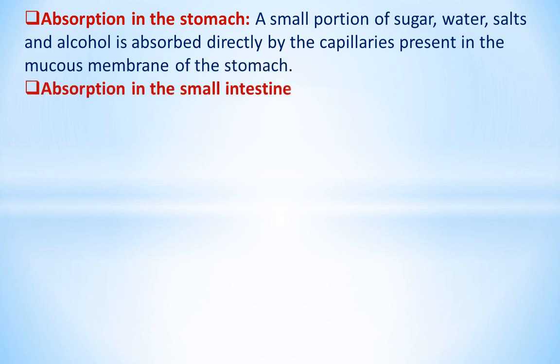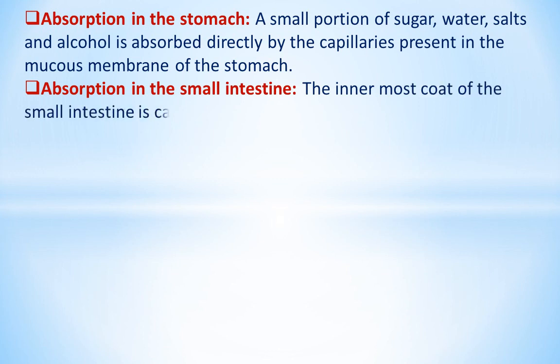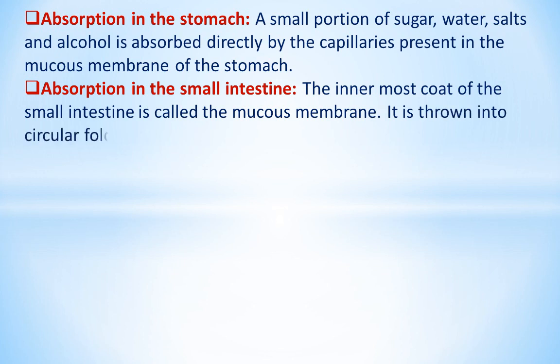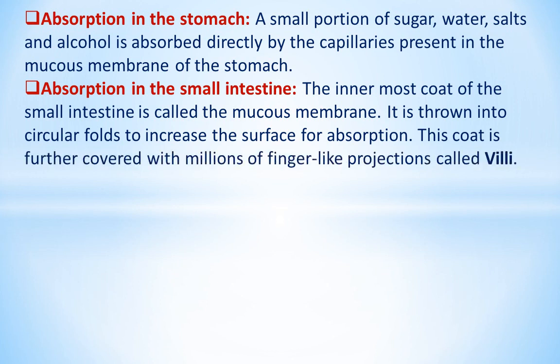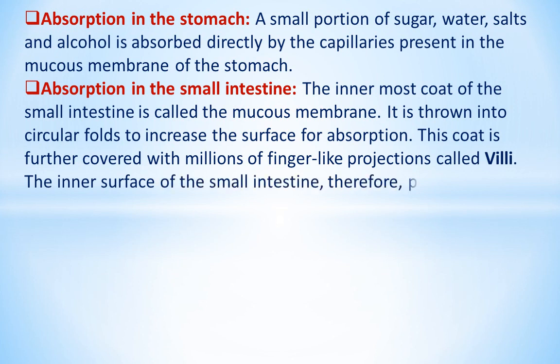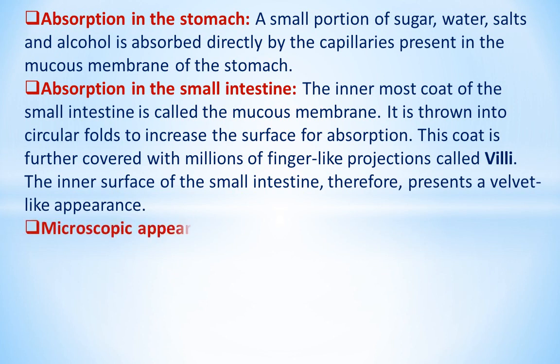Absorption in the small intestine. The innermost coat of the small intestine is called the mucous membrane. It is thrown into circular folds to increase the surface for absorption. This coat is further covered with millions of finger-like projections called villi. The inner surface of the small intestine, therefore, presents a velvet-like appearance.